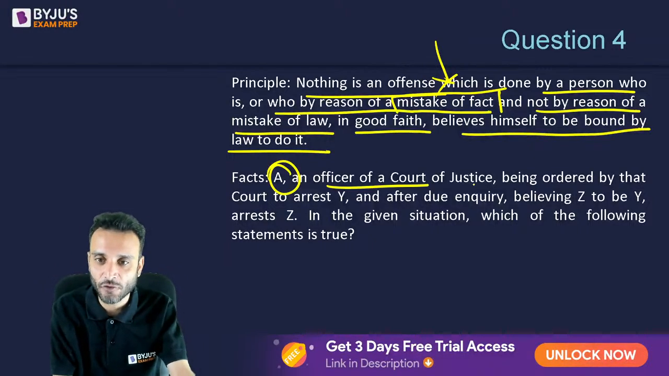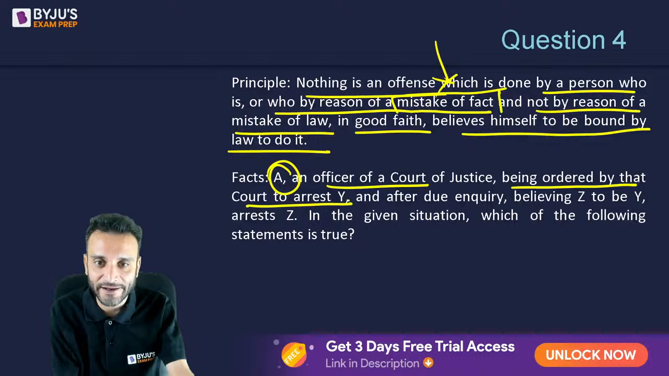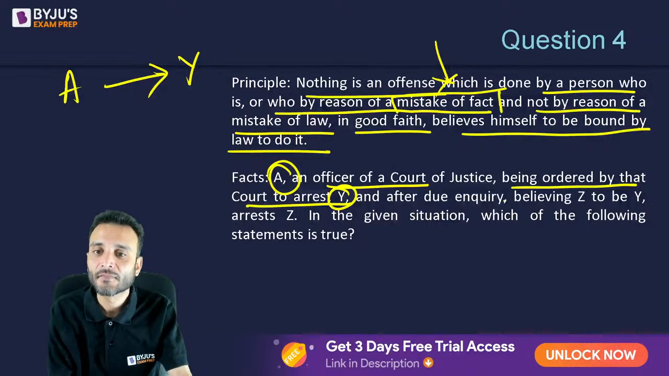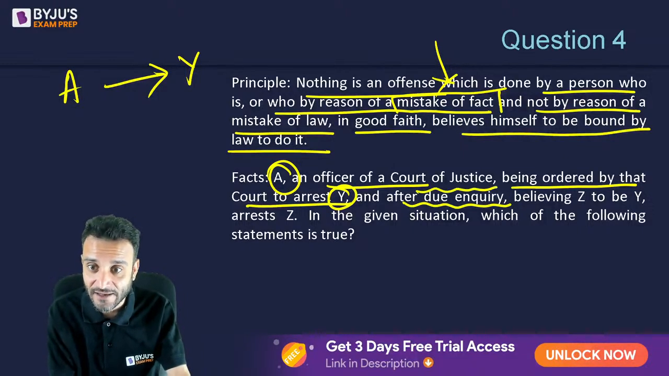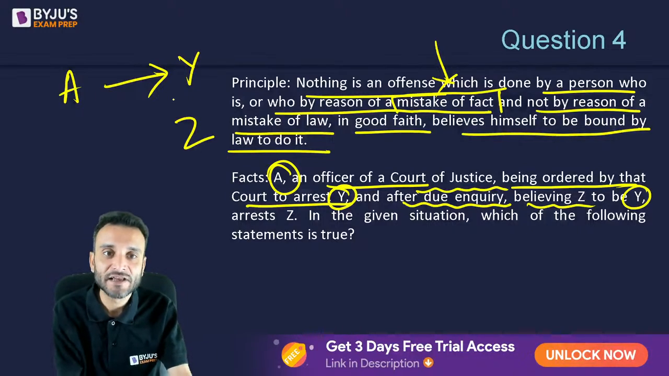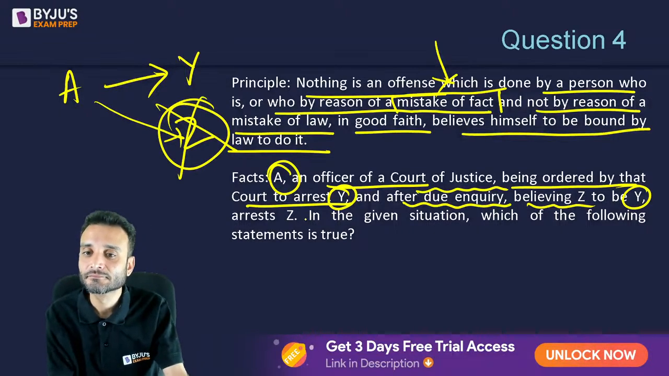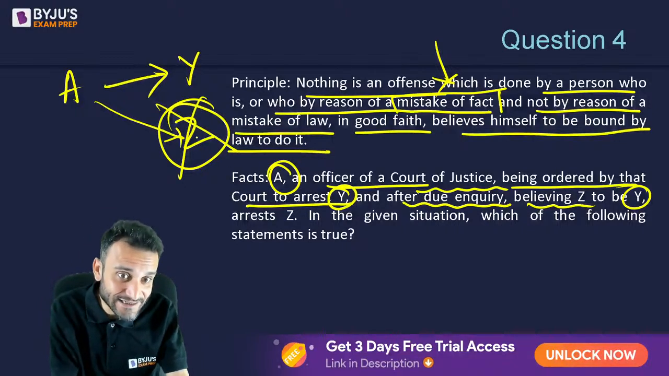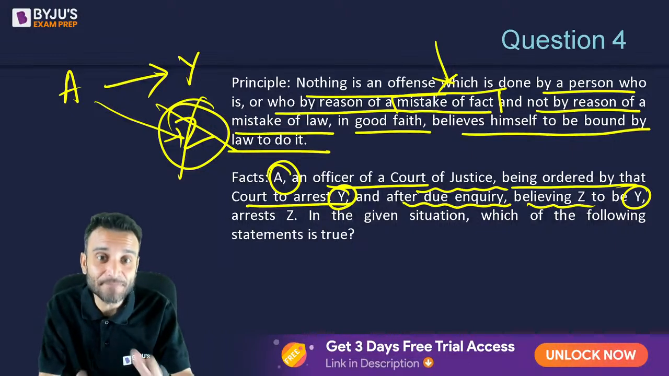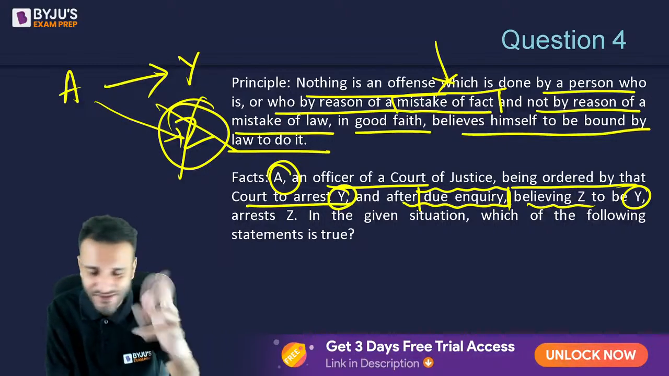A, an officer of a court, being ordered by that court to arrest Y. So A is asked to arrest Y. After inquiry, believing Z to be Y, he arrests Z. He thinks that Z is Y. Has he done it purposefully? No. There is a mistake of fact. Even after doing some inquiry, there is a mistake of fact. Fair thought.